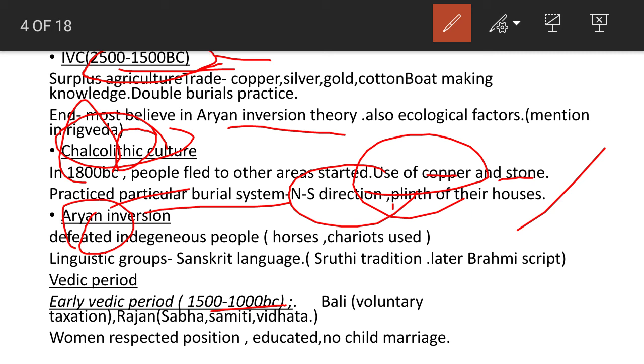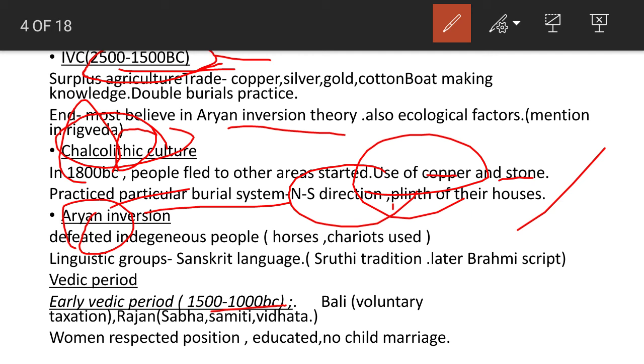In this time, the Aryan tribes settled, and they were pastorals, so they moved on in search of good pastureland.